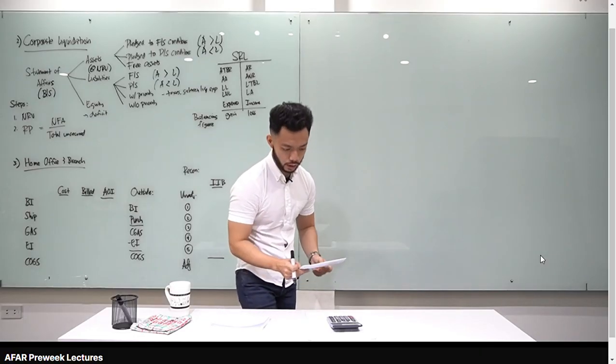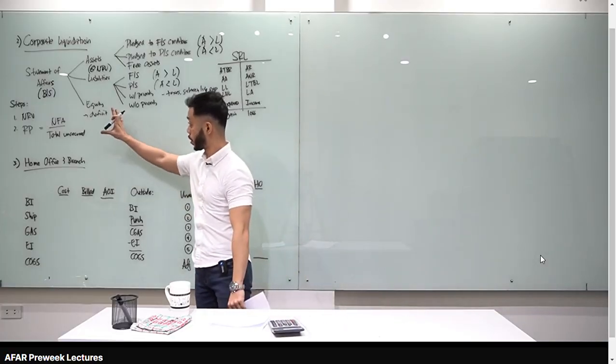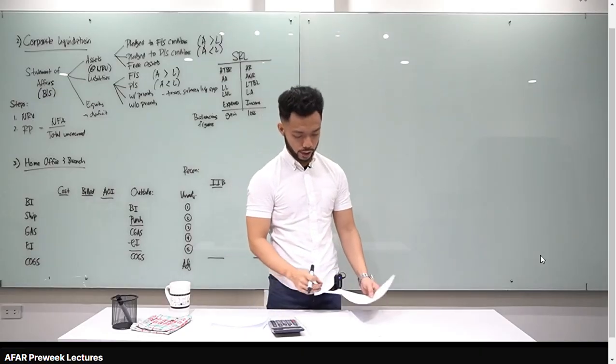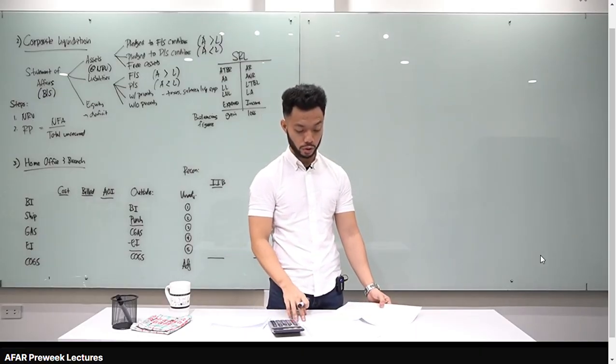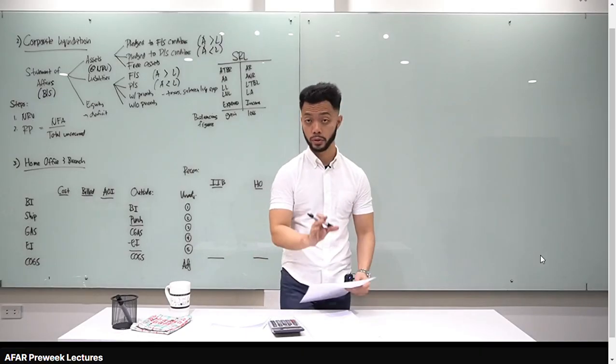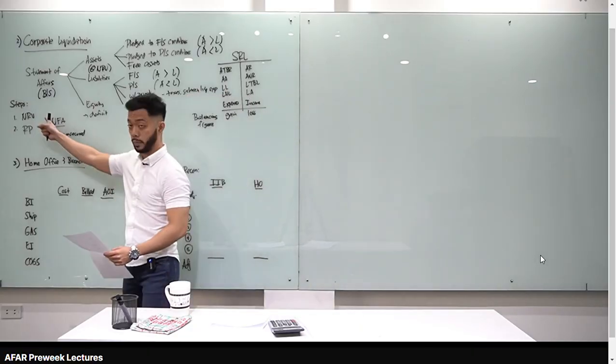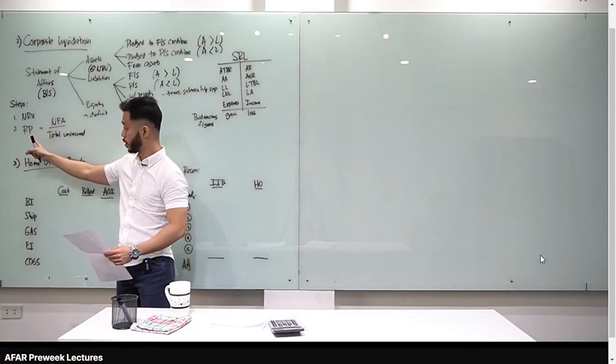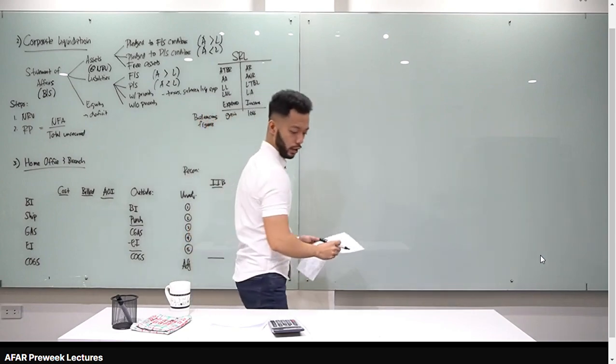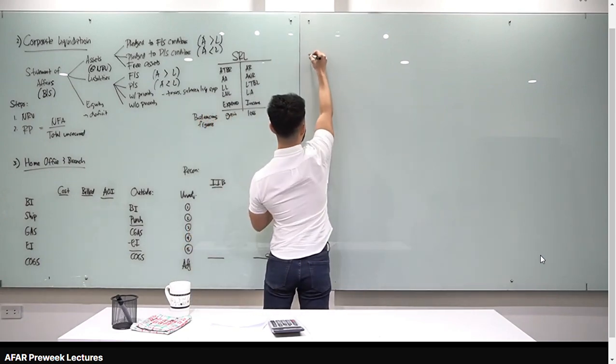Alright, let's go to number 37. For number 37, what we'll apply is the statement of affairs. The question asks us to compute for the settlement to fully secured, partially secured, and unsecured without priority. So take note, when that's the question, we go step by step. We compute the NRV and then the recovery percentage. Let's do that for number 37.